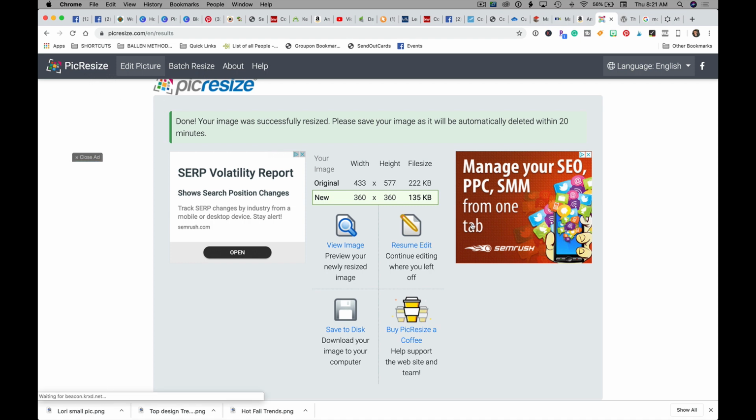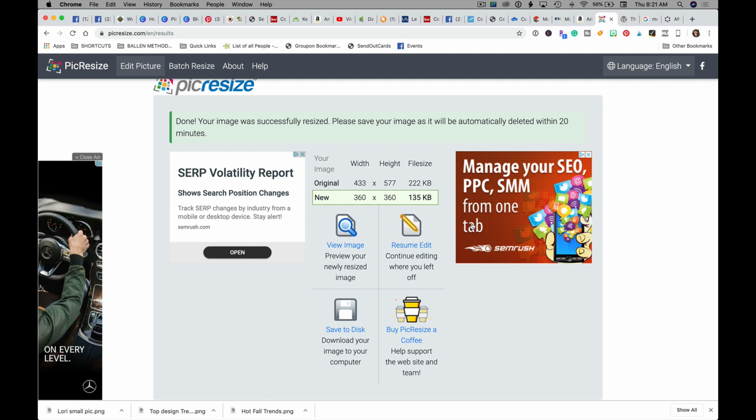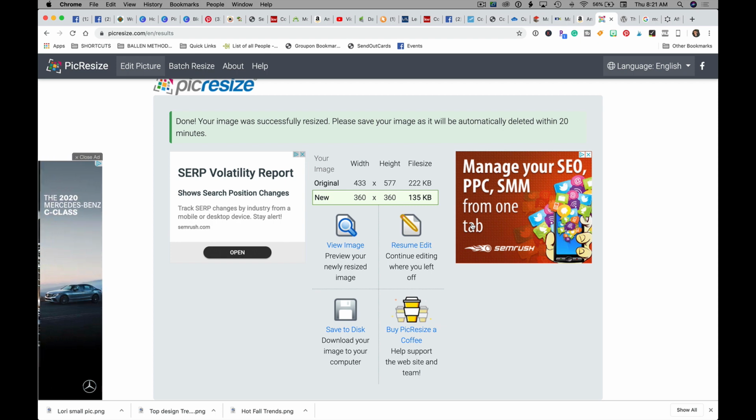When you go from smaller to larger, especially if you're trying to turn like a square image into a banner image for Facebook cover, you're better off using a platform like Canva. And I've got other videos that show you how to use Canva to do that in a much better way, because you're probably going to need to crop and create a layout. But this is super easy for making things large to small.